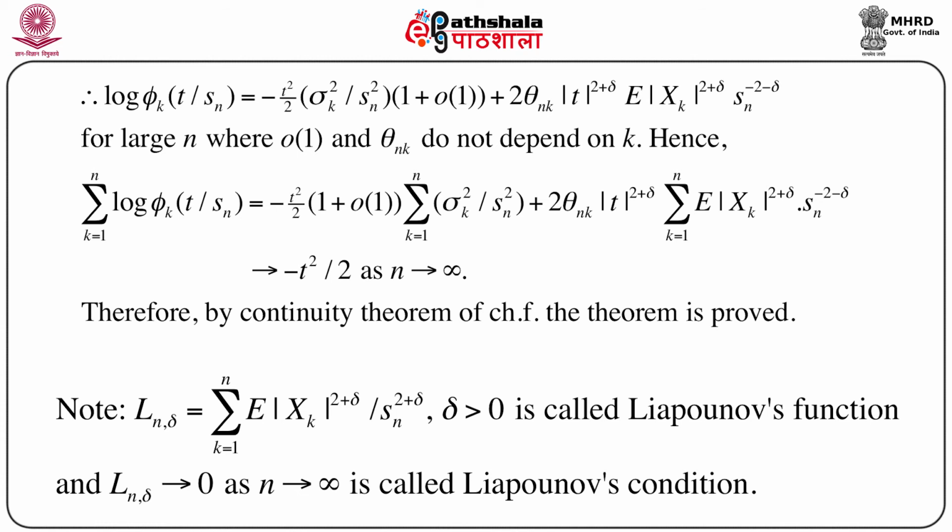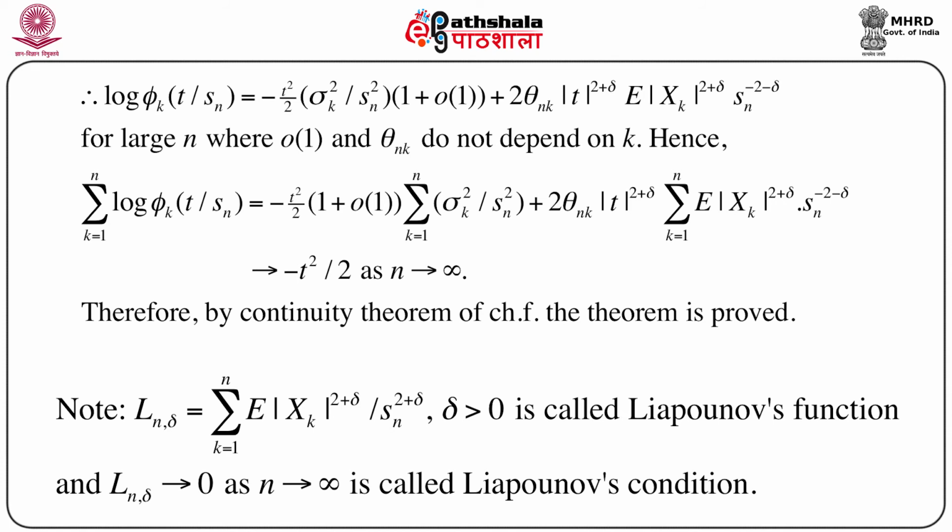Although this looks slightly complicated, if you start writing, it won't be very difficult, because we are just using the Taylor series expansion and neglecting all higher order terms as n goes to infinity, because sn square goes to infinity, as we have already seen. So this entire quantity goes to minus t square by 2 as n goes to infinity. So log of phi t goes to minus t square by 2, and hence phi t goes to e to the power minus t square by 2.